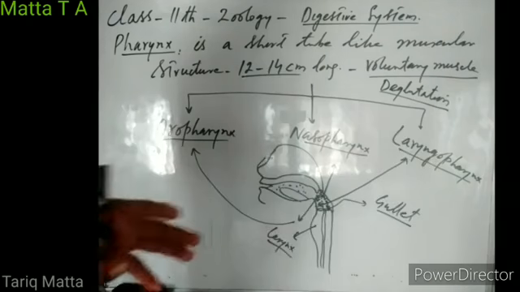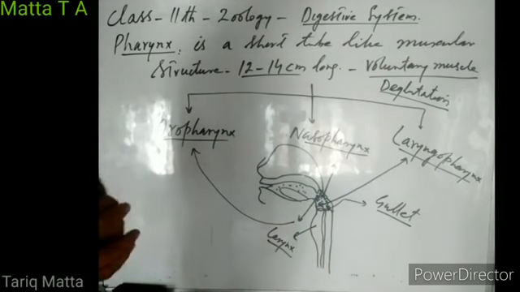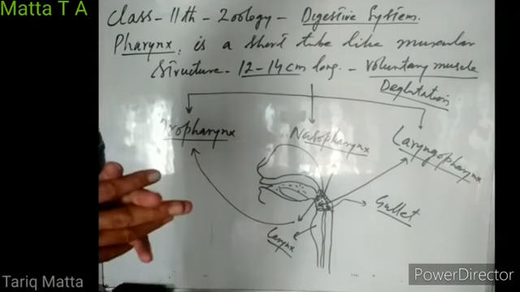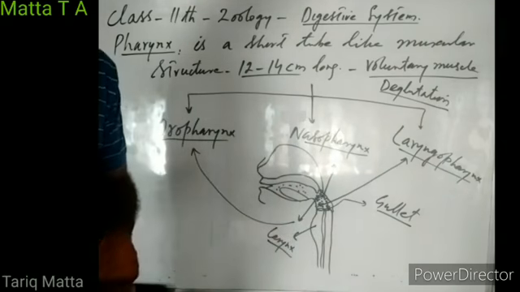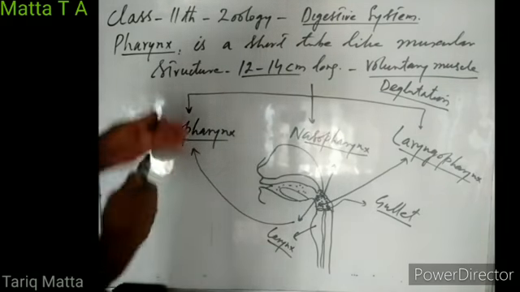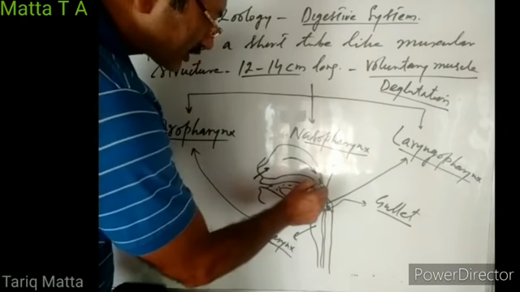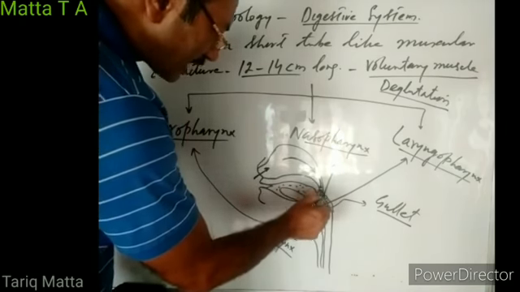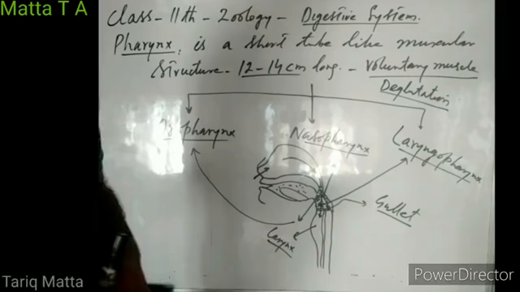So pharynx serves as a passage for the food to enter the esophagus, and its muscles are voluntary. They can be contracted voluntarily, right? They help the food to be pushed into the esophagus, and from the esophagus the food goes into the stomach. Through this pharynx, inhaled air also passes. When we inhale air through the nose, it rushes through the nasal chambers, into the internal nares, and from there into the larynx. So it also serves as a passage for the inhaled air to go into the trachea and into the lungs, right?